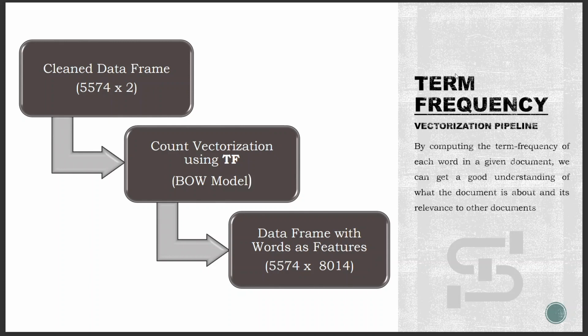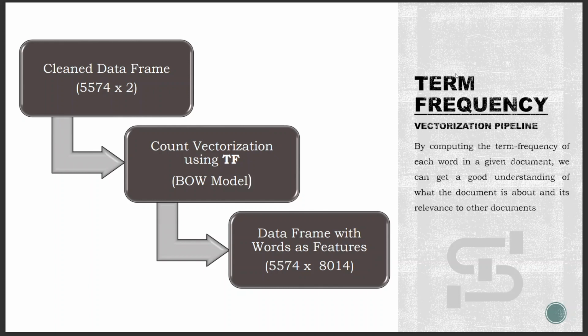Vectorization is an important step in text analytics because it enables transformation of textual data into numerical data that can be analyzed and processed by machine learning models. By converting text into numeric vectors, machine learning models can make use of mathematical operations and perform tasks such as classification, clustering, or dimensionality reduction. This allows for effective analysis and understanding of text data, and the extraction of insights and patterns that would otherwise be difficult or impossible to uncover.